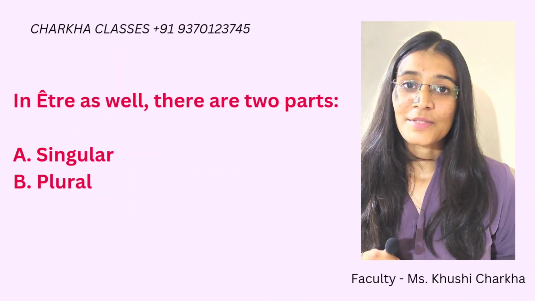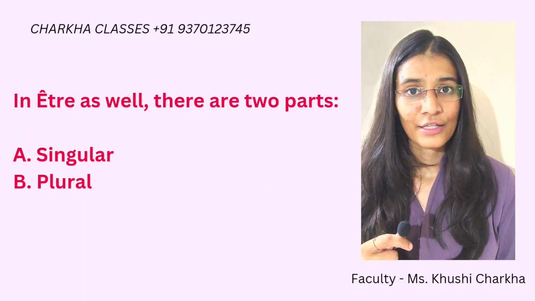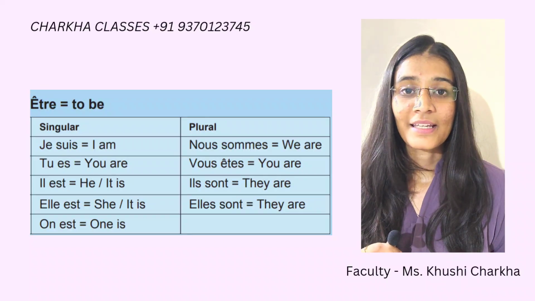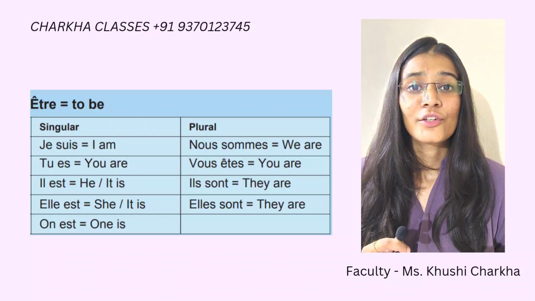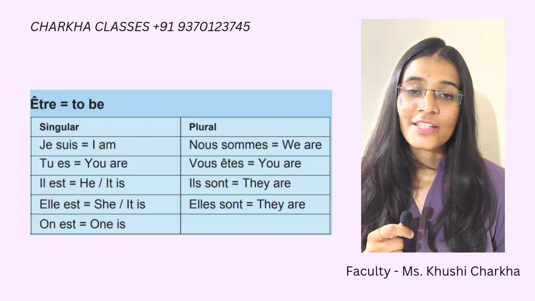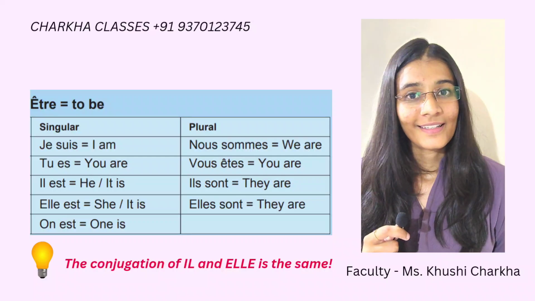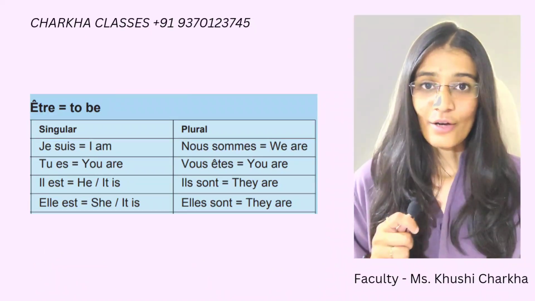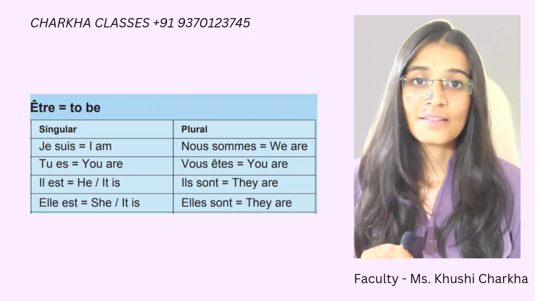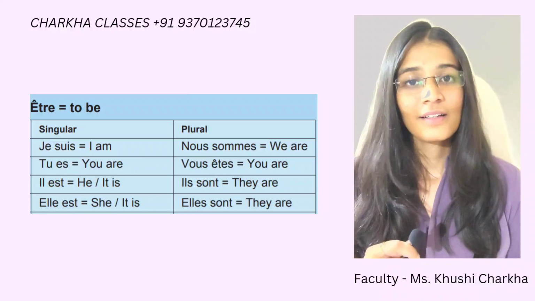Now, just like in the subject pronouns, in être as well there are two parts, singular and plural. So let us first begin with the singular one. Now in the singular part there is je suis meaning I am, tu es meaning you are, il est meaning he is, elle est meaning she is. Always remember the conjugation of il and elle for any verb is same. Now in the plural category there is nous sommes meaning we are, vous êtes meaning you are, ils sont meaning they are, elles sont meaning they are.